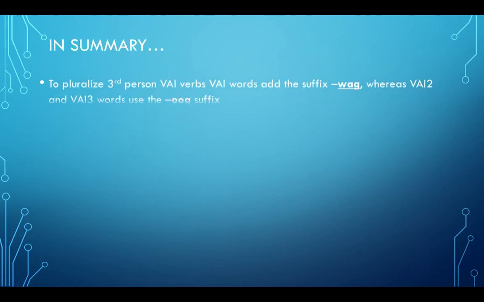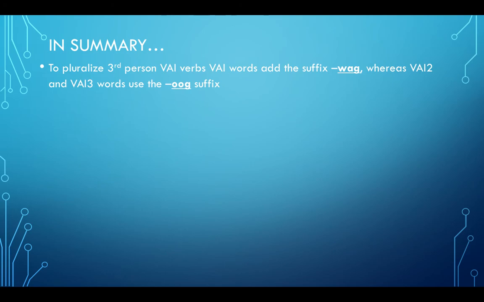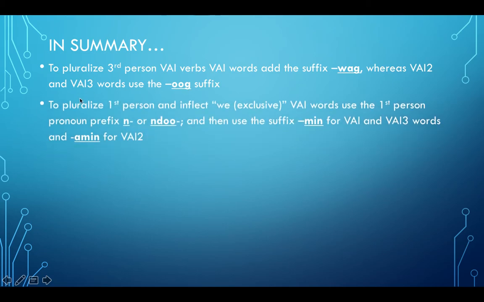So in summary, to pluralize third person VI words, add the suffix wug, whereas VI2 and VI3 use the suffix og. To pluralize first person and inflect we exclusive, VAI words use the first person pronoun prefix n or ndo, and then use the suffix min for VAI and VAI2 words, but VAI3 use the suffix in.